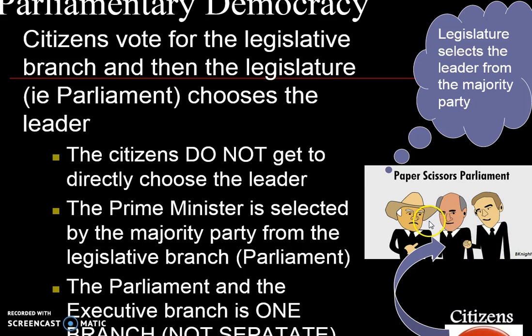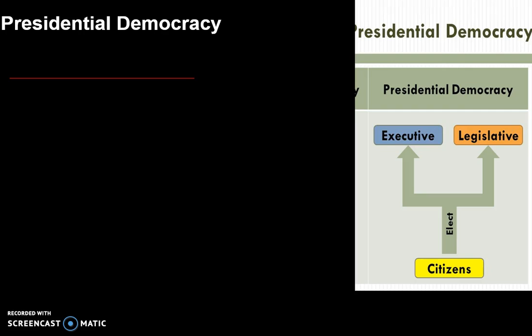But they do pick from the majority party, and that is how the leader is selected. The parliament and the executive branch is all one branch. They are not separate. I'll say that again. Parliament, or the legislative branch, is the same as the executive branch because the legislative branch picks the executive branch. So they're tied together, okay? They're kind of one extended branch.